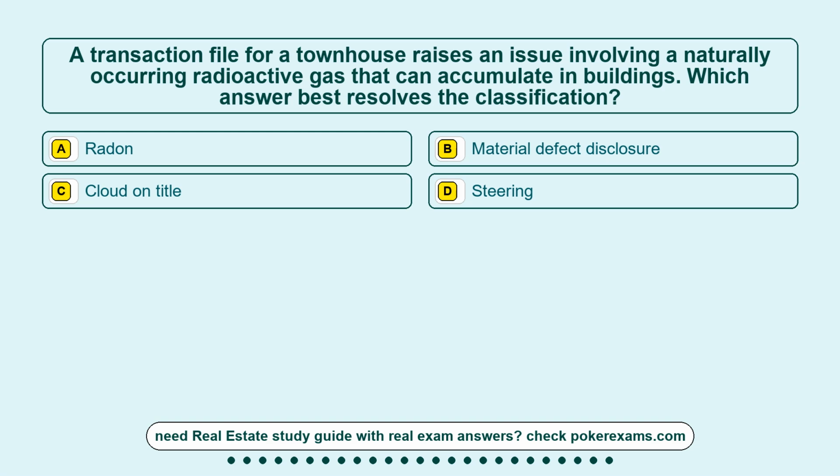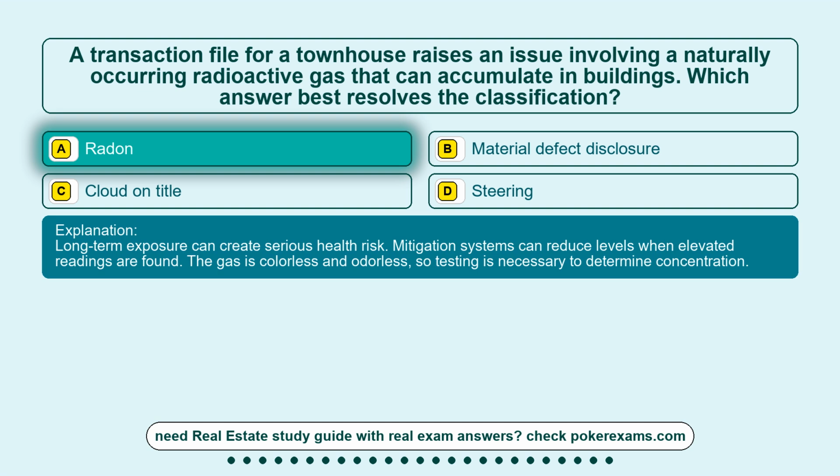Question 19. A transaction file for a townhouse raises an issue involving a naturally occurring radioactive gas that can accumulate in buildings. Which answer best resolves the classification? Option A, radon. Option B, material defect disclosure. Option C, cloud on title. Option D is steering. The correct answer is option A, radon.